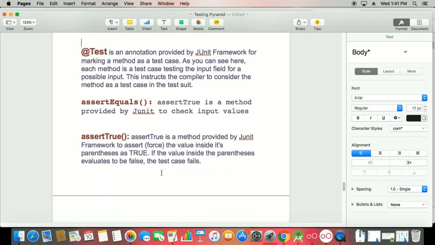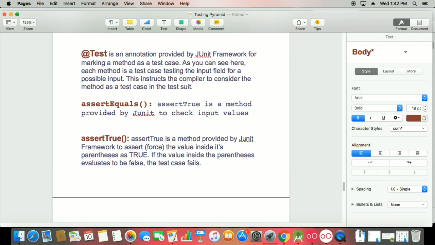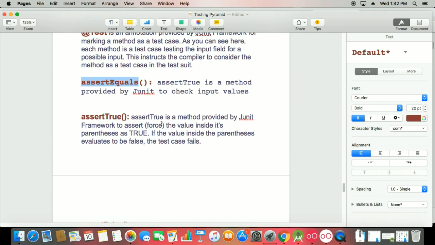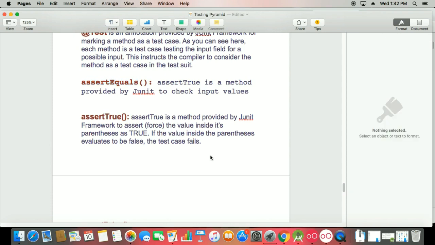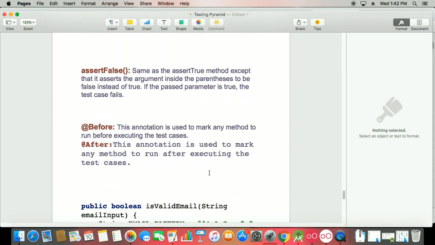Okay, so here I will explain assertEquals, assertTrue, and assertFalse. Practically we have many things for assert. We have arrays, how we can check the RecyclerView values. A lot of stuffs are there, but one by one. So today we learn assertEquals, assertTrue, and assertFalse. That means you have to check things with your assert. assertTrue is a method provided by the JUnit framework to assert the value inside its parentheses as true. That means forcibly check. And the same thing for false, nothing else.